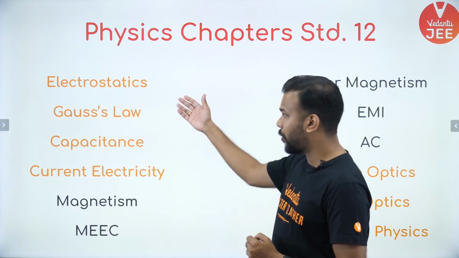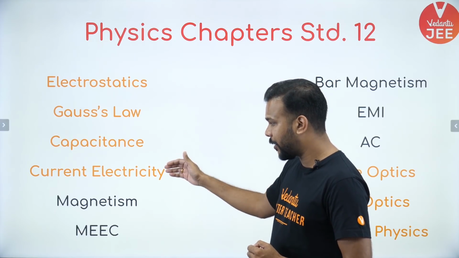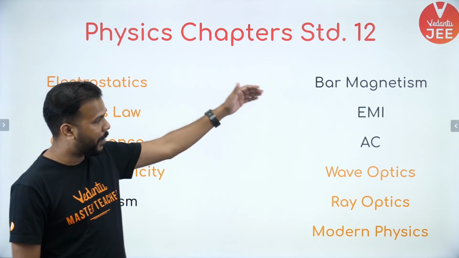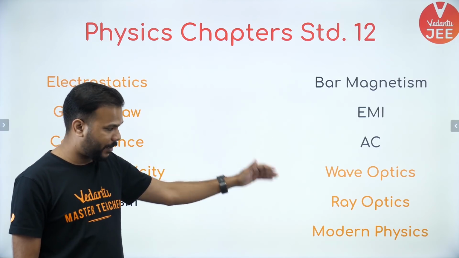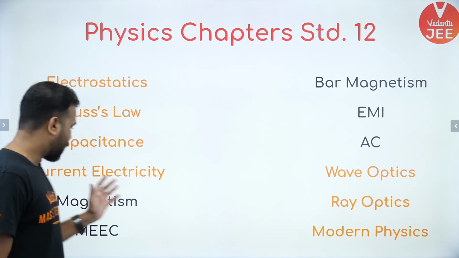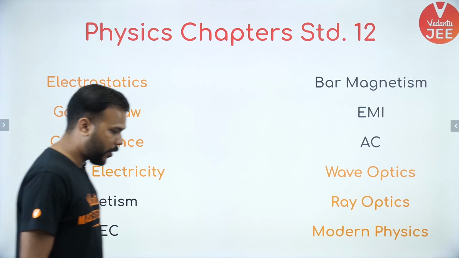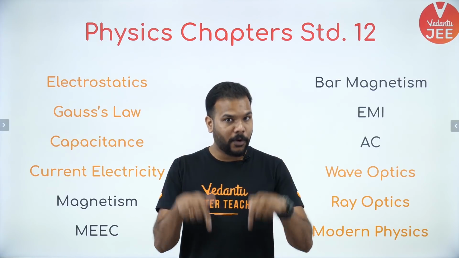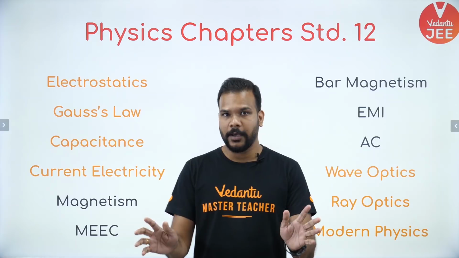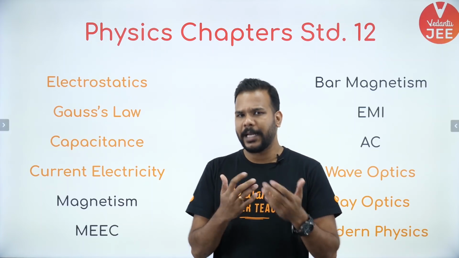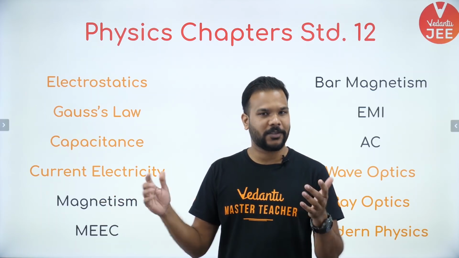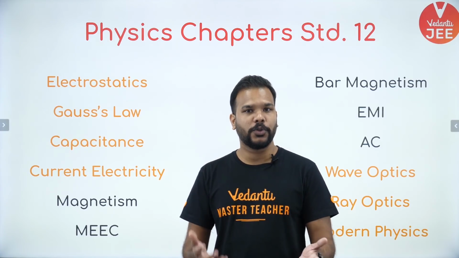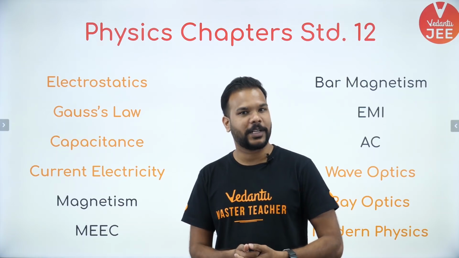Cool guys, a quick overview about the entire 12th standard physics. So you have electrostatics, Gauss's law, capacitance, current electricity, magnetism, MEEC, which is magnetic effects of electric current, bar magnetism, EMI, AC, wave optics, ray optics, and modern physics. You can see that things which are marked in black color are the topics or the chapters that we are going to cover the formulas of in this particular video. Do not worry, I'll be taking you through all the important formulas of the chapters which I'm mentioning here. I'm not getting into the derivation because you want to do a quick revision. That's what basically is the objective of this video.